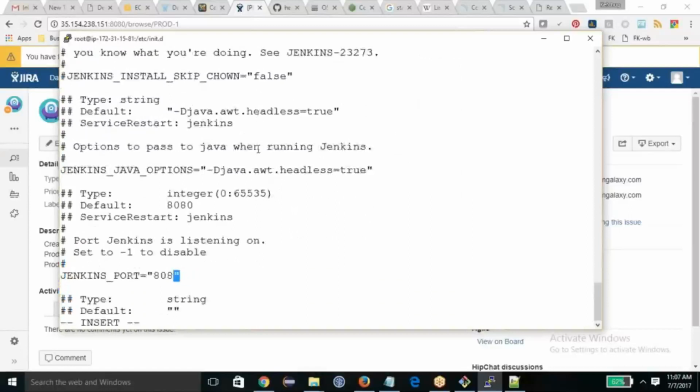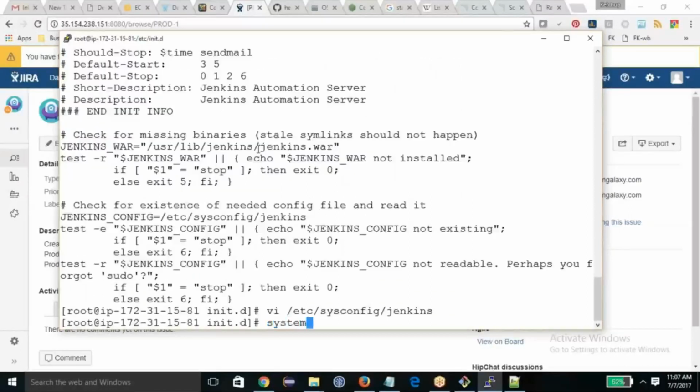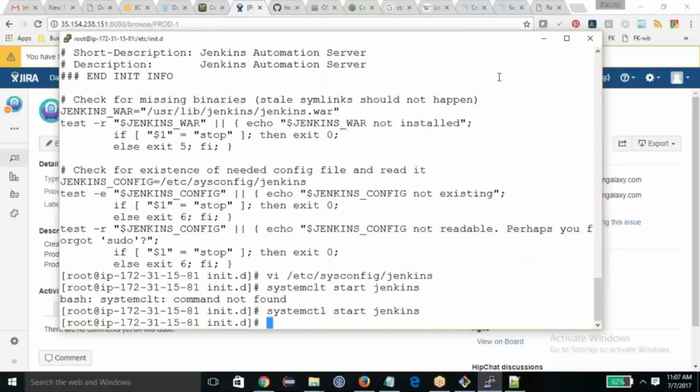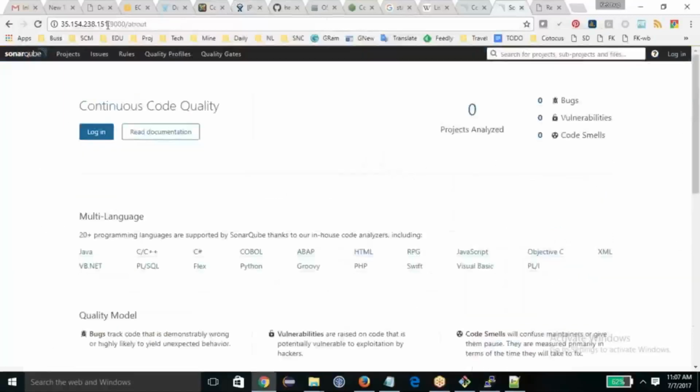I'm going to put 8090, which will be good. And now I'm going to start the service, systemctl start jenkins. So now my Jenkins has started, and now the time has come to configure Jenkins.